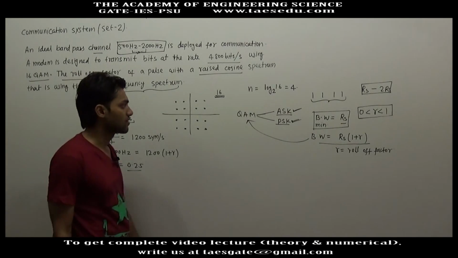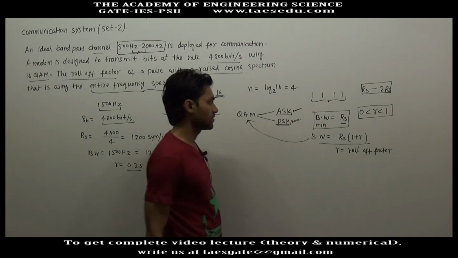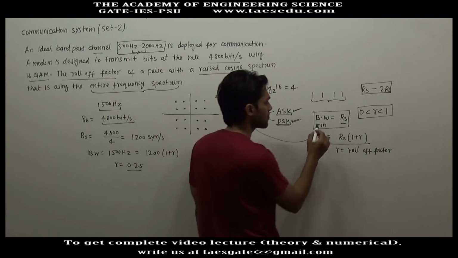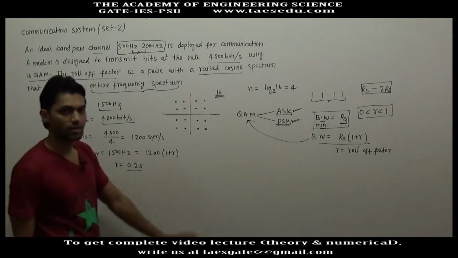In the theory lecture I have already explained why, in the case of ASK or PSK, the minimum bandwidth requirement will be equal to the symbol rate. So these things have already been explained.